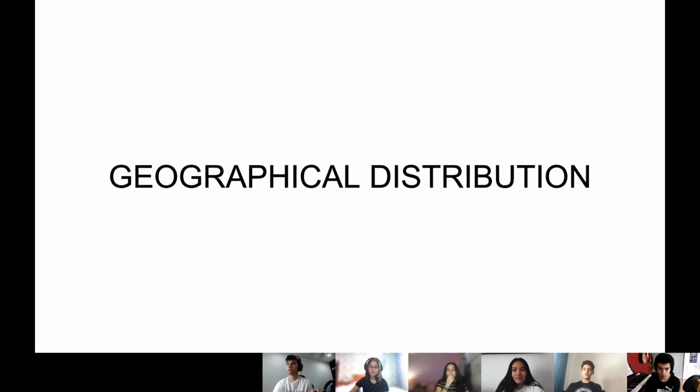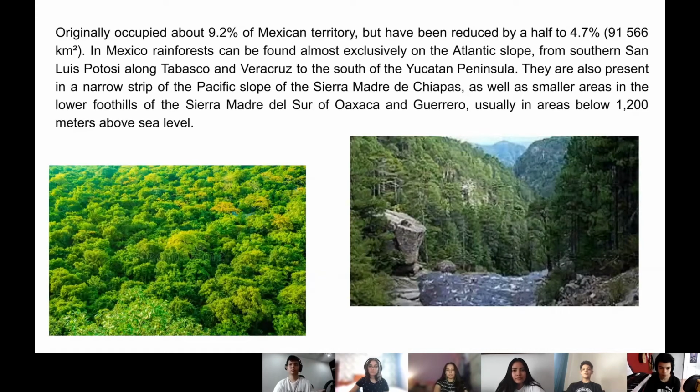So first, we want to talk about the geographical distribution. It originally occupied about 9.2% of Mexican territory, but has been reduced by half to 4.7%, or 91,566 square kilometers.